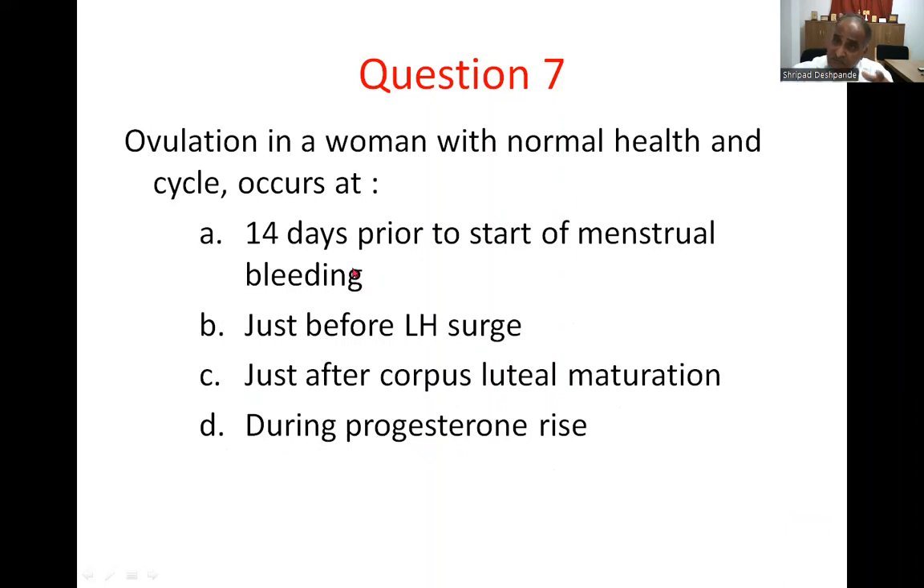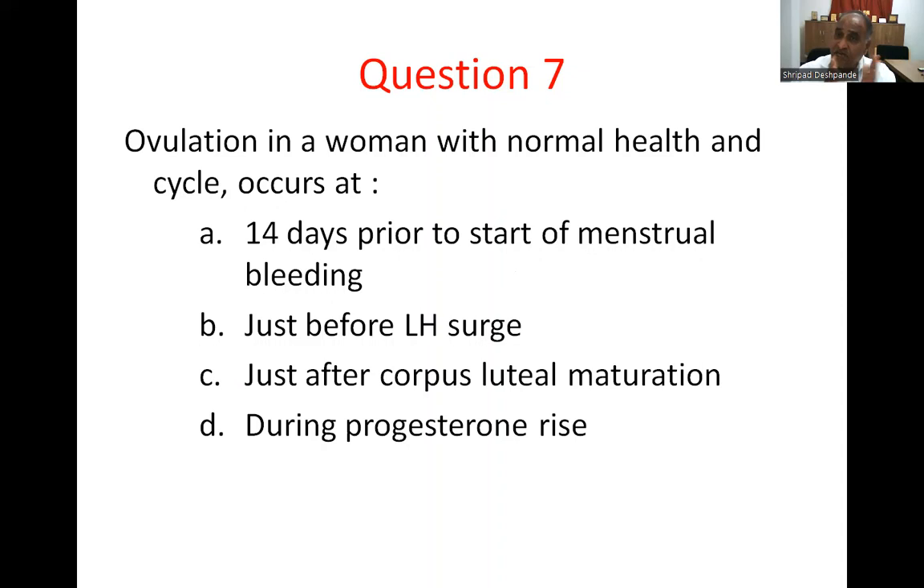And if you come back to understanding the concept of ovulation, it is 14 days prior to the start of menstrual bleeding. In the menstrual cycle, the initial part, the proliferative part, or the follicular part, is a variable part.